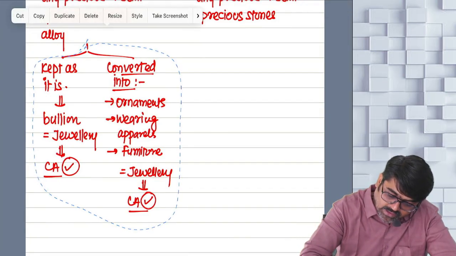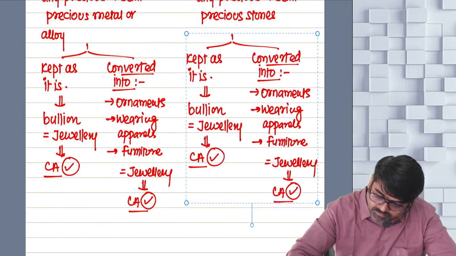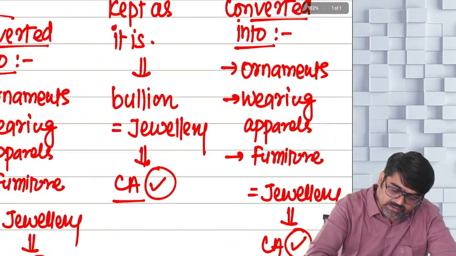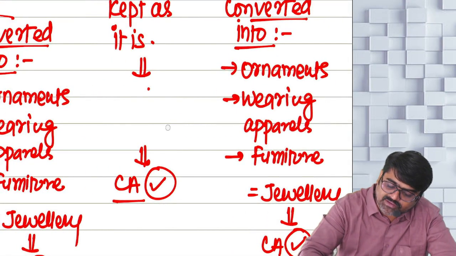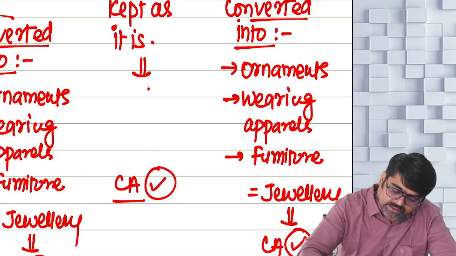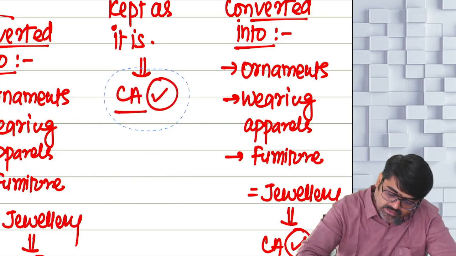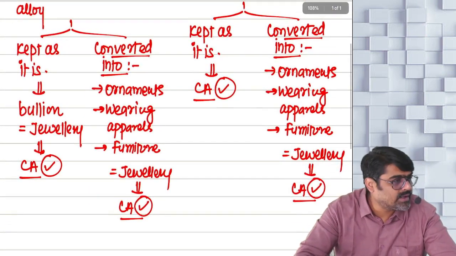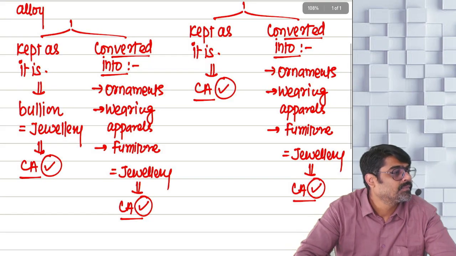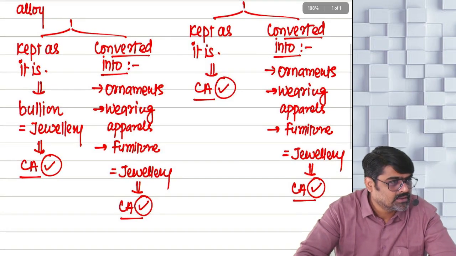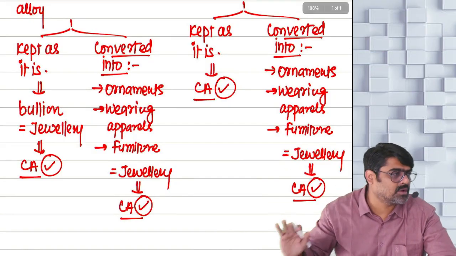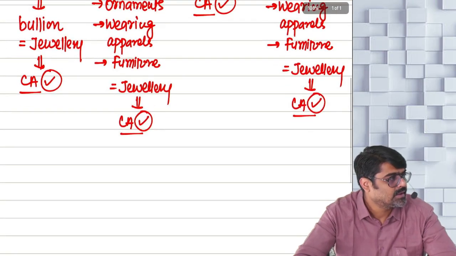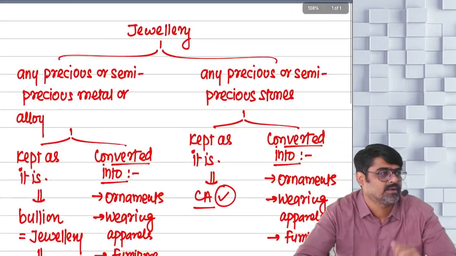Yes. And you can convert them into some ornaments, wearing apparel, etc. So if you keep them as they are, then also they are treated as your capital asset. Yes or no? And if you are converting them into some ornaments, wearing apparel, or some furniture, etc., then those items will also be treated as your jewelry. Understood? And will be treated as your capital asset. This is the meaning of jewelry.